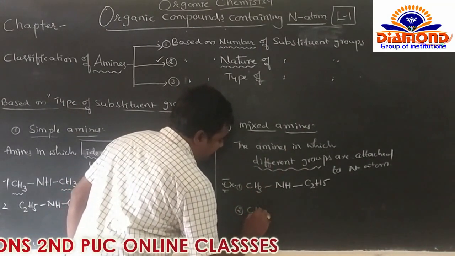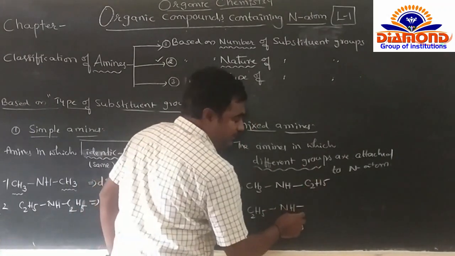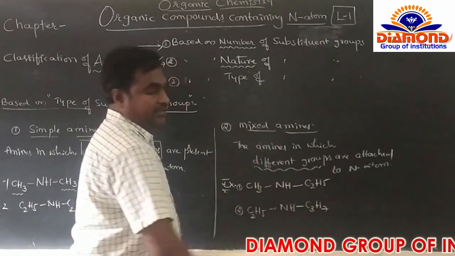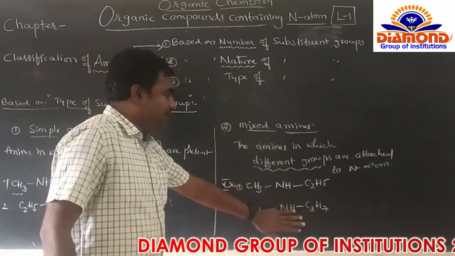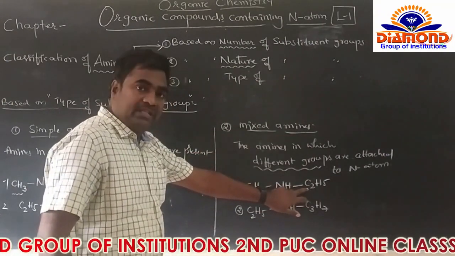Here, C2H5NH. Next, what do we take here? We can take C3H7, whatever. So these are called mixed amines. So what's the compound name? The name of the compound.